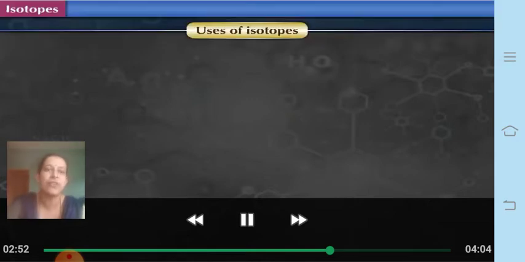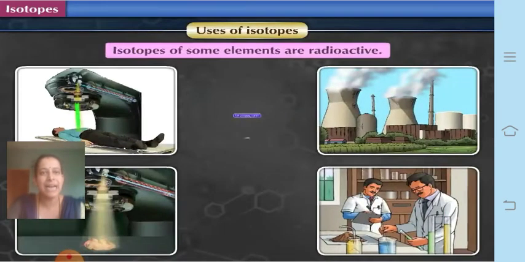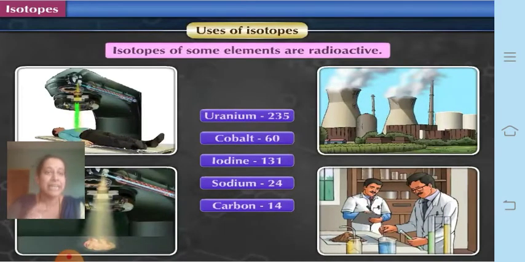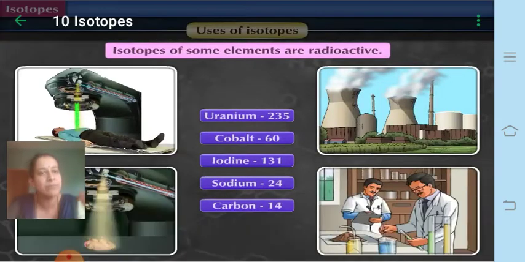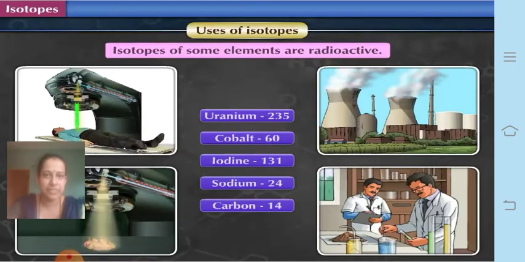Now let us see whether these isotopes have certain uses or not. Yes, of course, there are uses of isotopes. Certain isotopes of some elements are radioactive in nature. What is radioactive? Radioactive means they release radiations. There are different types of radiations like alpha radiations, beta radiations and gamma radiations. These radiations are given out by these radioactive isotopes.